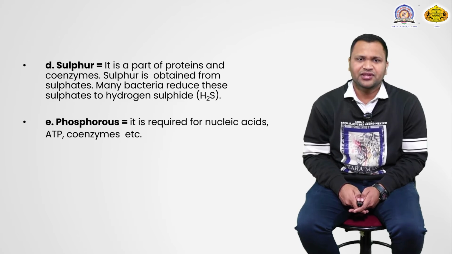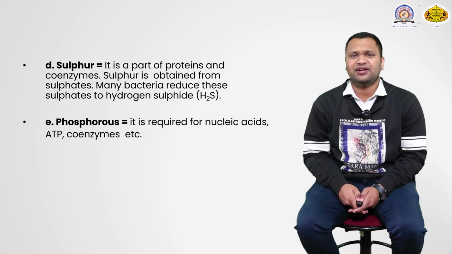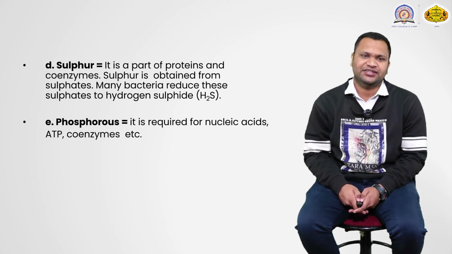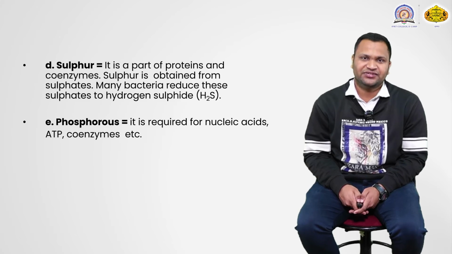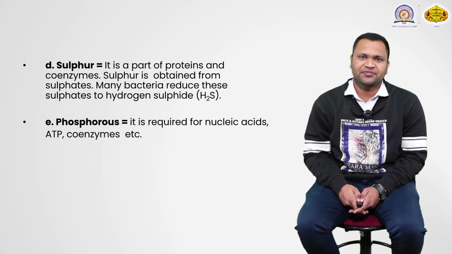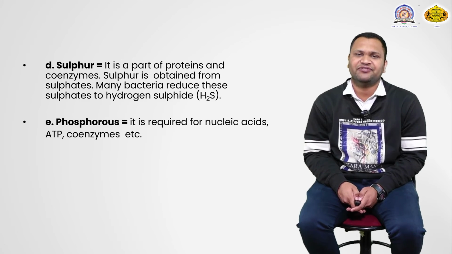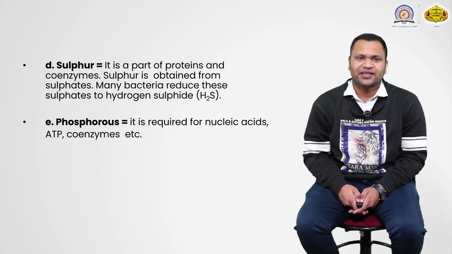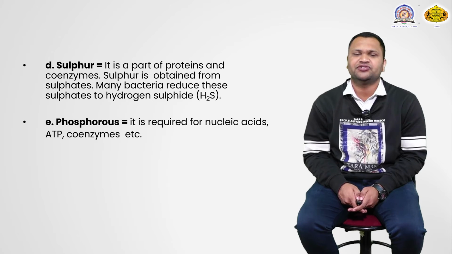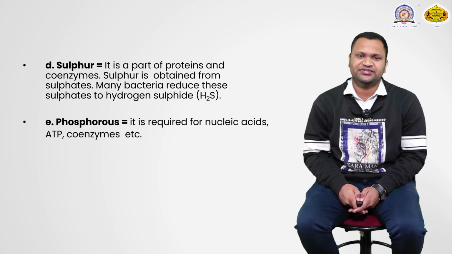Okay, so the next one is sulfur. Again, it is part of proteins and coenzymes. Sulfur is obtained from sulfates, and many bacteria reduce these sulfates to hydrogen sulfide. In the case of chemoautotrophs, it requires hydrogen sulfide as the final electron acceptor. So this is sulfur, and the source of sulfur is various sulfates.